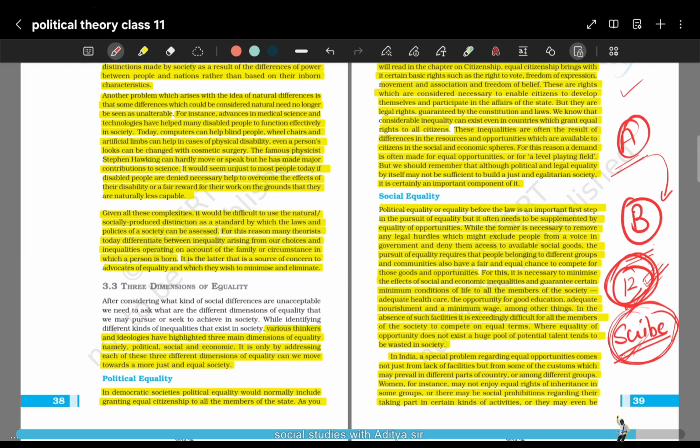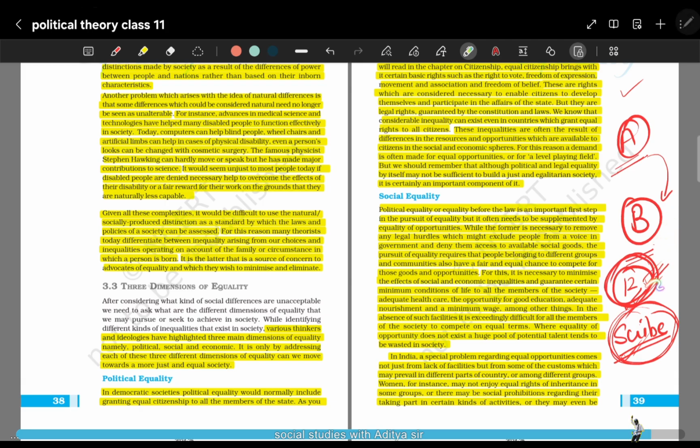So that is why we do not use natural and socially produced distinctions as a standard by which the laws and policies of society can be assessed. Instead, what we see is inequality arising from our choices and inequalities operating on account of the family or circumstances in which a person is born. This is what we are trying to eliminate. We cannot eliminate natural and socially produced inequalities completely, okay? Why? Socially produced we can eliminate, but natural disability we cannot eliminate to that extent.